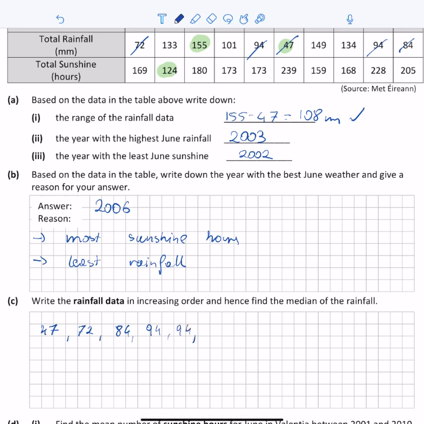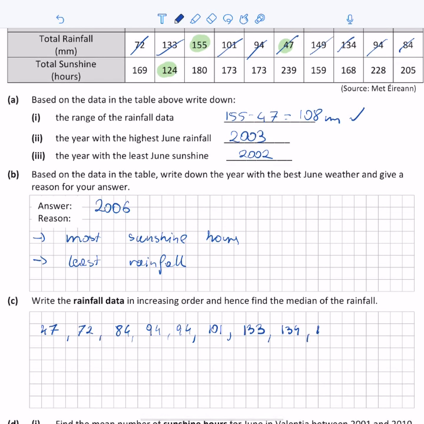The next value is 101. Following that, we have 133. After that, 134. And finally, 149 and 155. So these are my values in increasing order.